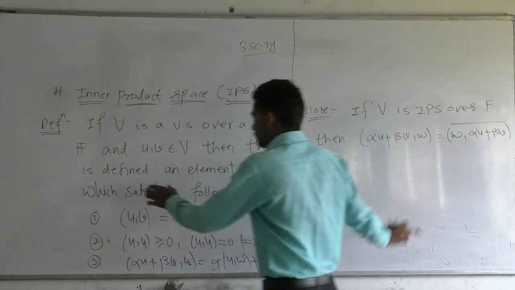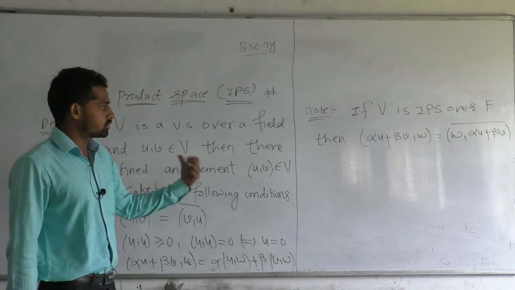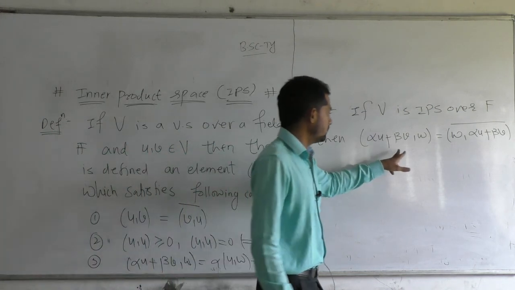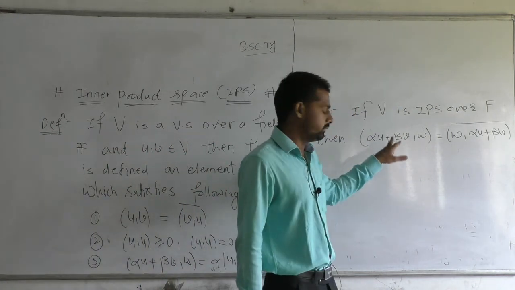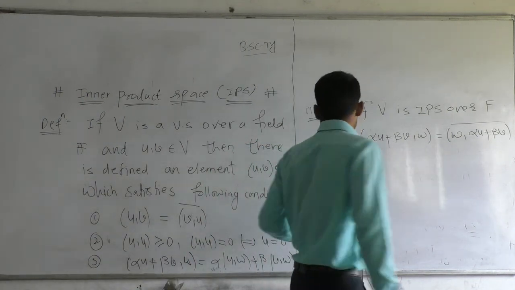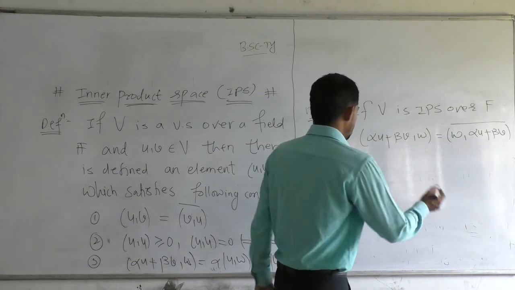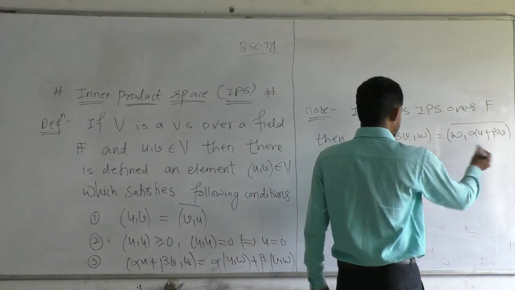We can use the first condition. If u, v belongs to the vector space V, then alpha u plus beta v belongs to the vector space V. Then we can write this using the first condition because our V is an inner product space.